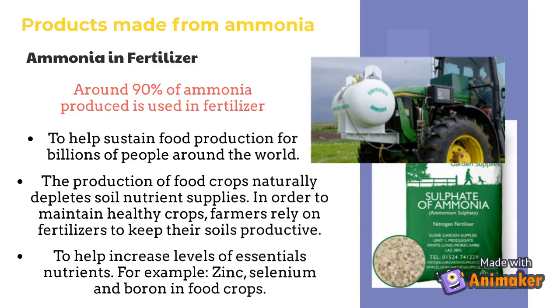Products made from ammonia. Ammonia in fertilizer. Around 90% of ammonia produced is used in fertilizer, to help sustain food production for billions of people around the world. The production of food crops naturally depletes soil nutrient supplies. In order to maintain healthy crops, farmers rely on fertilizers to keep their soils productive, to help increase levels of essential nutrients, for example, zinc, selenium and boron in food crops.